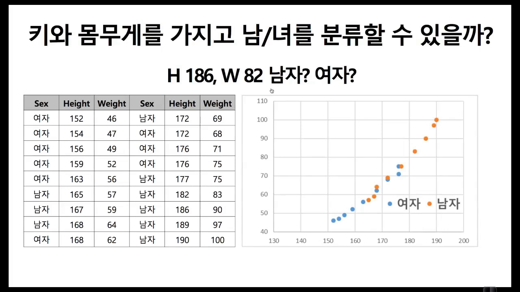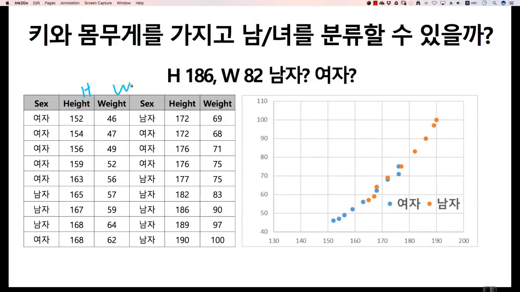Classification means categorization. Let's say we have this kind of data for classification. Given the height and weight, will it be a male or a female? I was a bit worried that this might seem somewhat sexist or something like that, but since there were no other data examples, I ended up choosing this one. I hope you can understand.